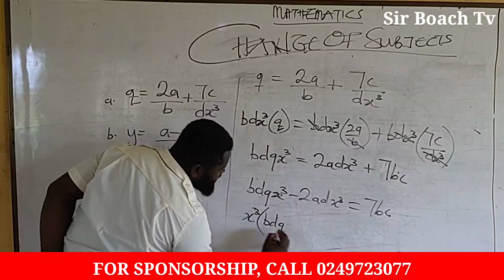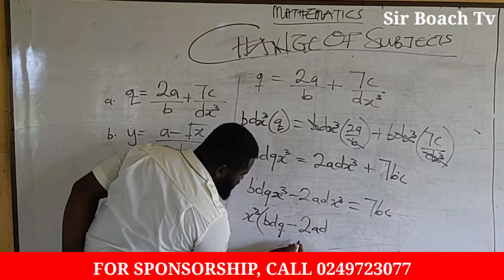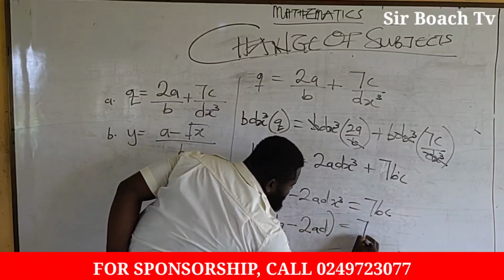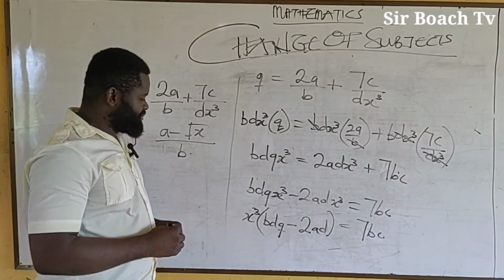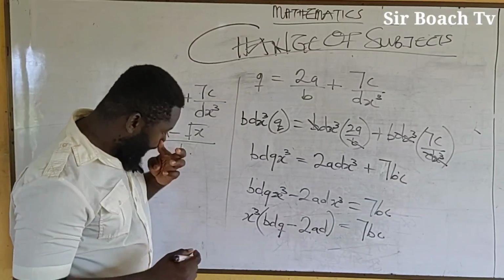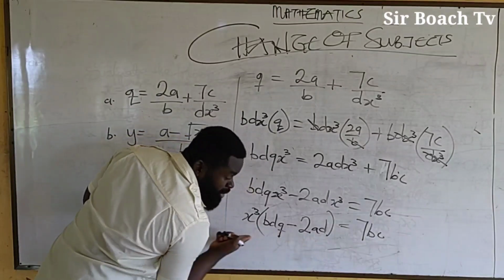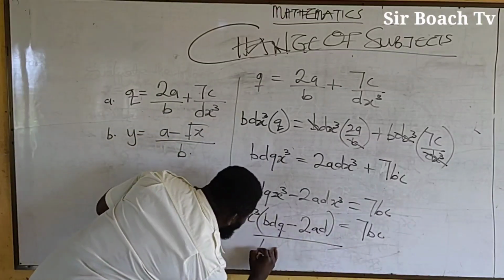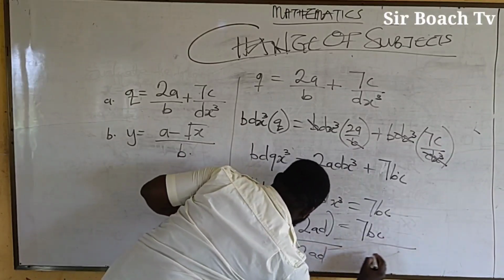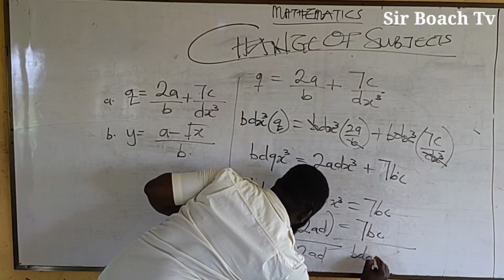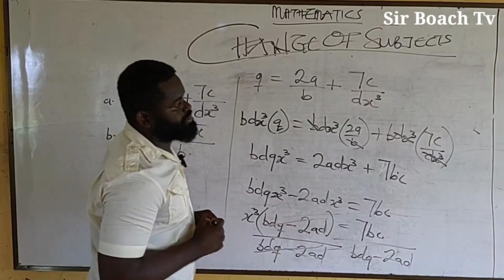bdq for the first term here, then minus 2ad also here, being equal to 7bc. Now from here, we divide both sides by what's in the bracket over here. So we divide here by BDQ minus 2AD, then here by BDQ minus 2AD. So this and this will cancel out.